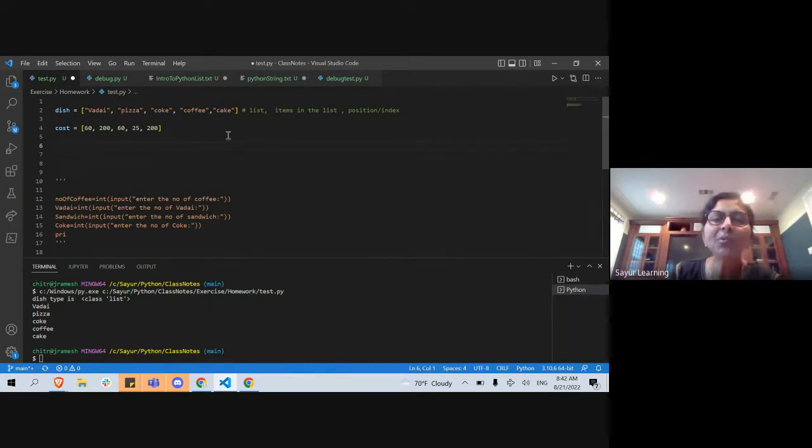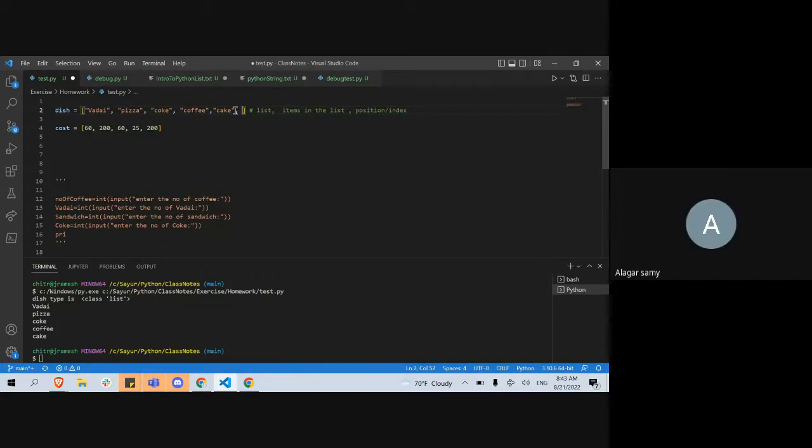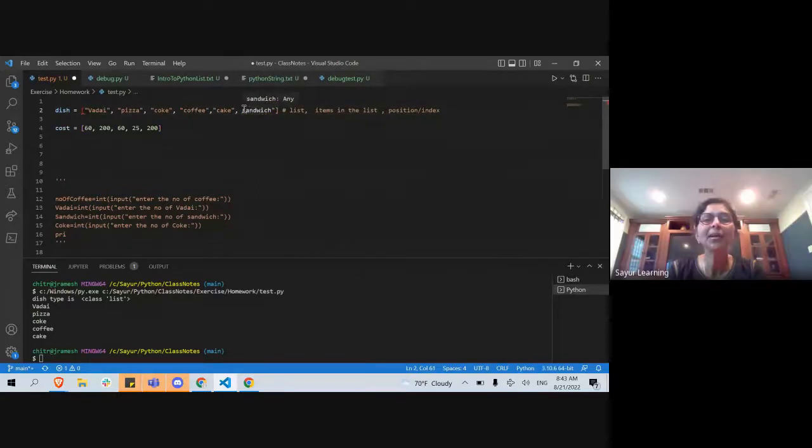We'll only add and remove. So anytime I add a new one here, say cake and one more, what else can we add? What do you guys buy in a snack bar? What else is famous? Sandwich, ma'am. Okay, so if I add sandwich, I want to make sure I add something here too. How much is the sandwich, how many rupees? 200 rupees. So if you add or delete something, you have to make sure to keep this also in sync. Like I said, there is a better way to fix it, but for now we'll keep it linked.